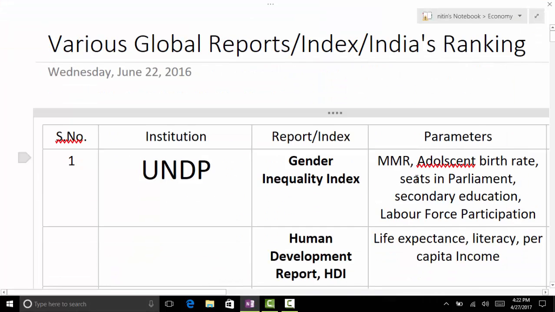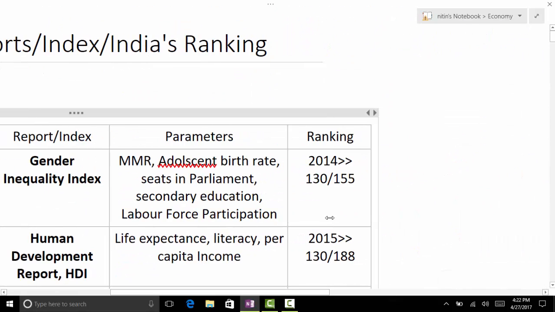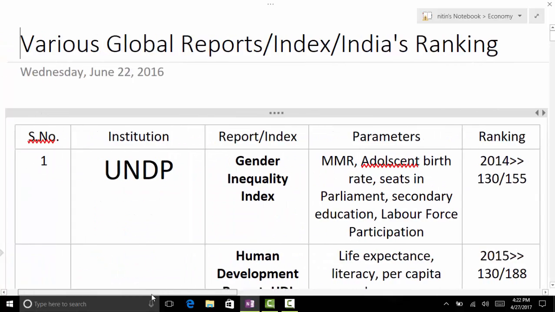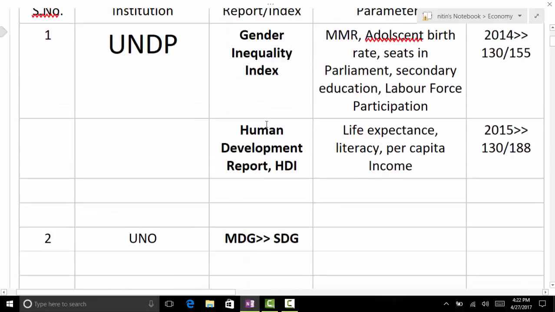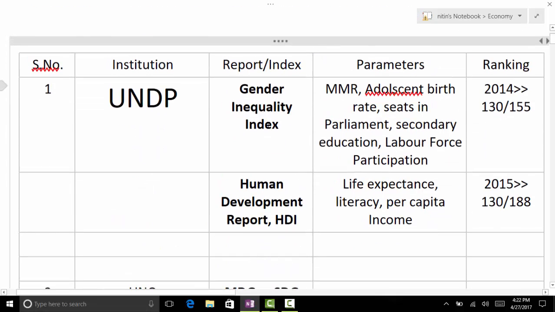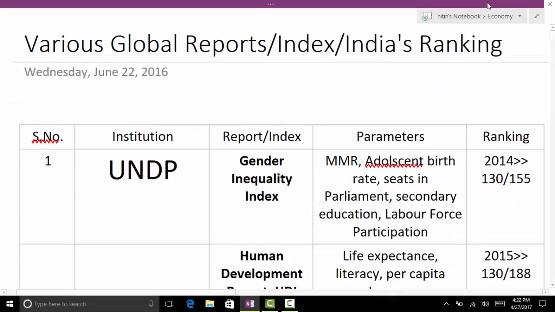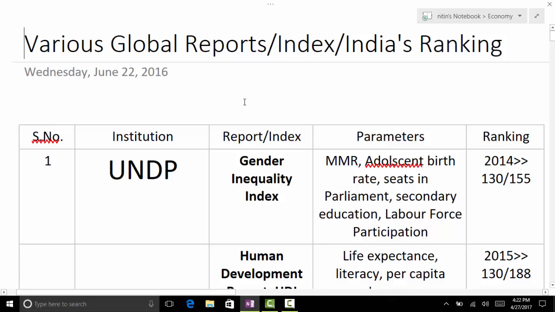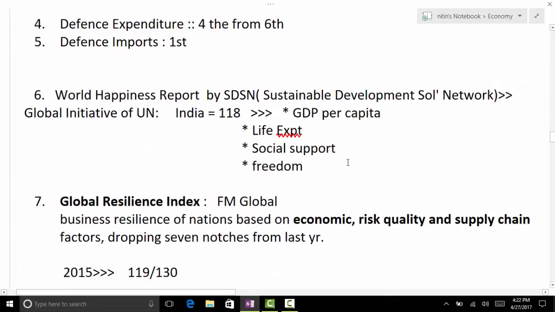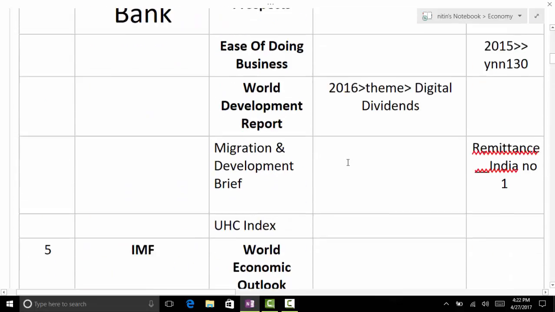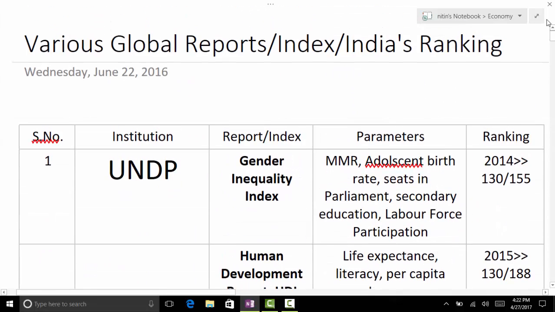Even now you might have more comprehensive data, but whatever I had at that time. Different institutions and what they bring, the reports and the indices. It's in economy, and this is the page: various global reports, indices and India's ranking in those. So it's up to you, you can go through it, or if you have compiled your own data, then you can go through that.